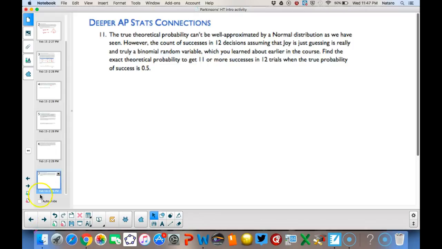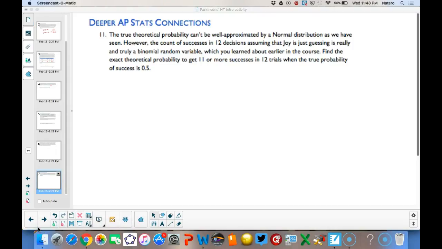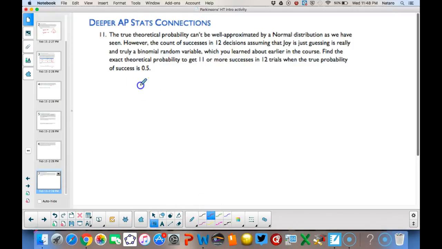Pause the video here for a moment. Did you try to calculate the probability? Well, to calculate the probability, we need to identify the number of trials, which in this case would be 12, the probability of success, which would be 0.5, and the number of successes, which would be 11 or more successes in 12 trials, so 11 or 12. Then you could use the binomial formula to do the calculation, or you could use your calculator.